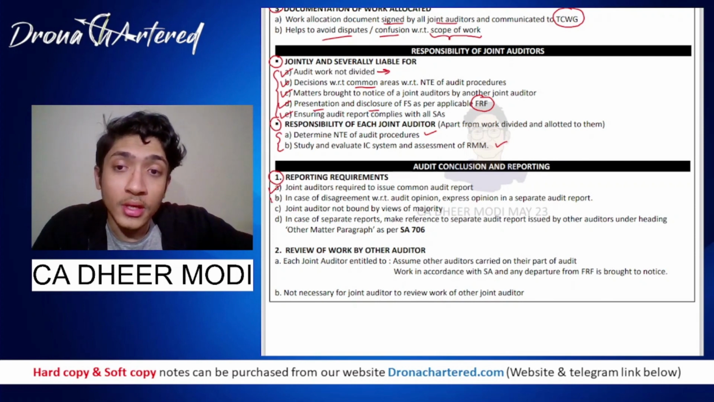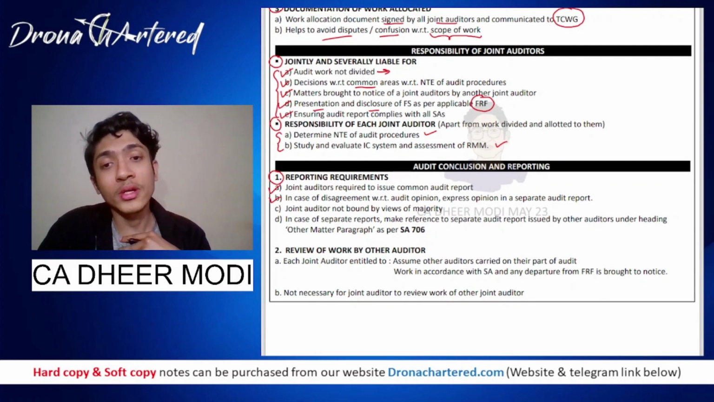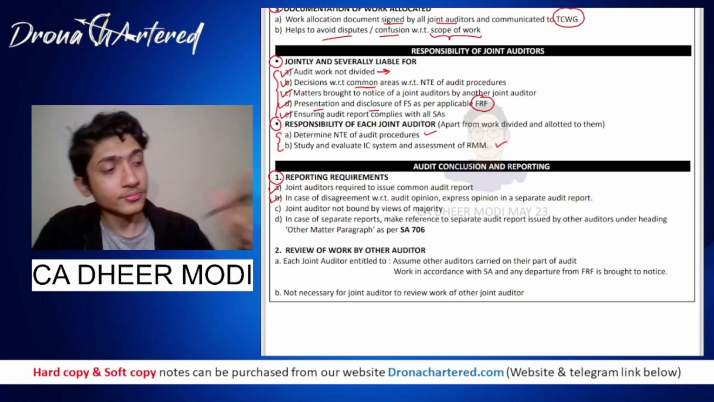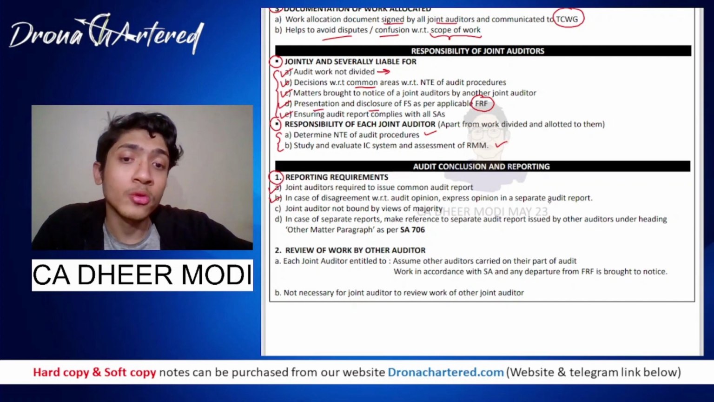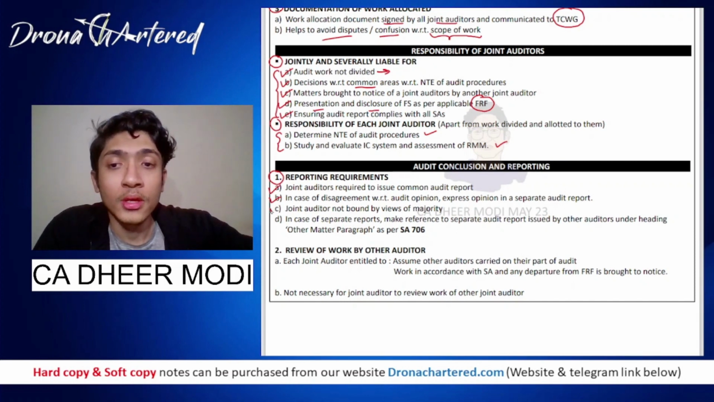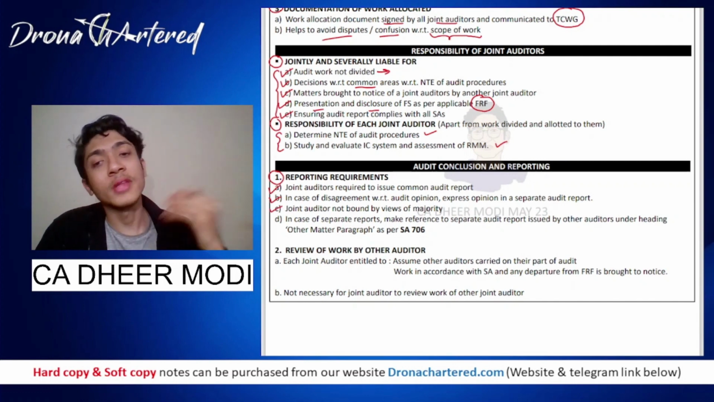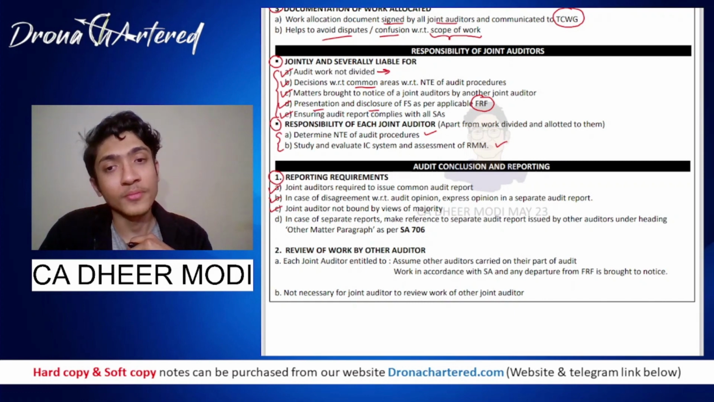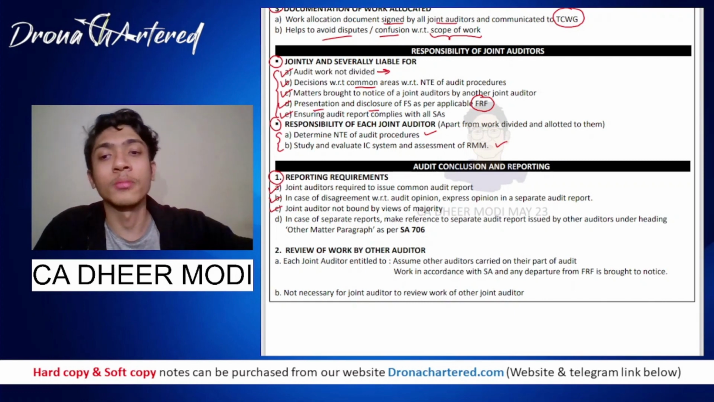However, in case of disagreement with regards to audit opinion, for example, I want to give a clean audit report, no issues, and they want to give another audit opinion, then you will have to express opinion in a separate audit report. That is, I will issue one audit report because I do not agree with their audit opinion. So they will issue another report, and I will issue another audit report.